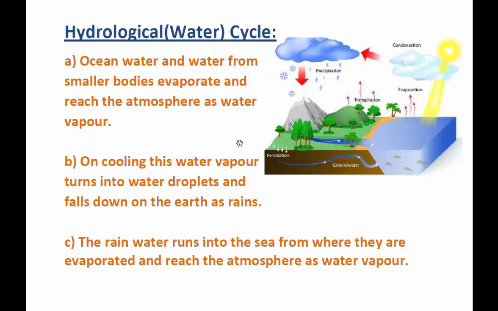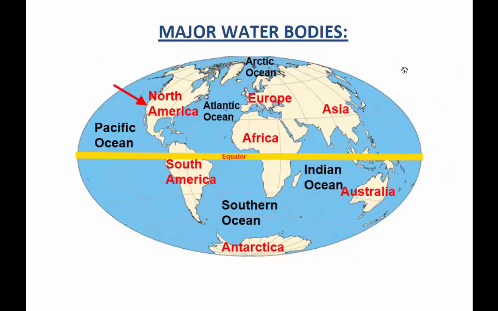Now let's go to another one. We will see the major water bodies. When you look at this map or a globe, you will be able to see the water bodies. The water bodies are usually divided into four, necessarily five we can say. The first one is what we call the Pacific Ocean. The second one is the Atlantic Ocean.